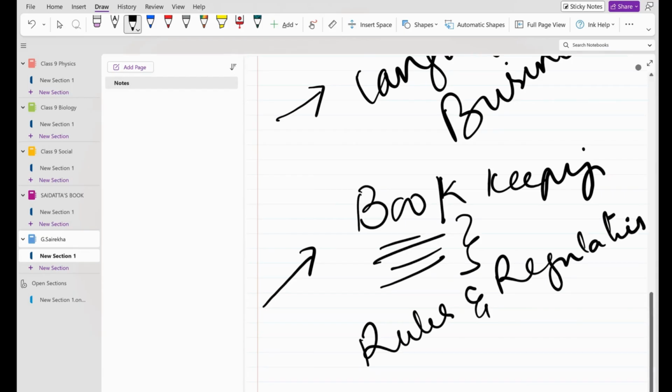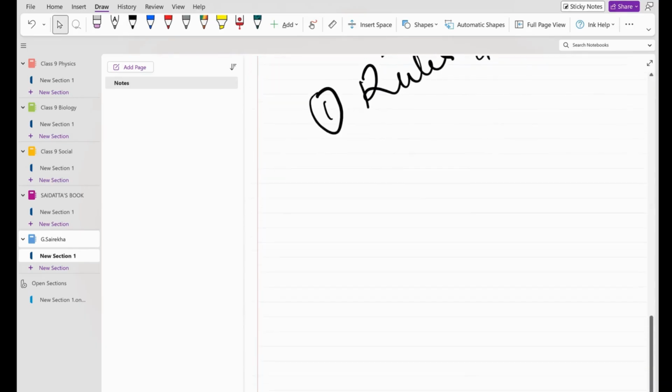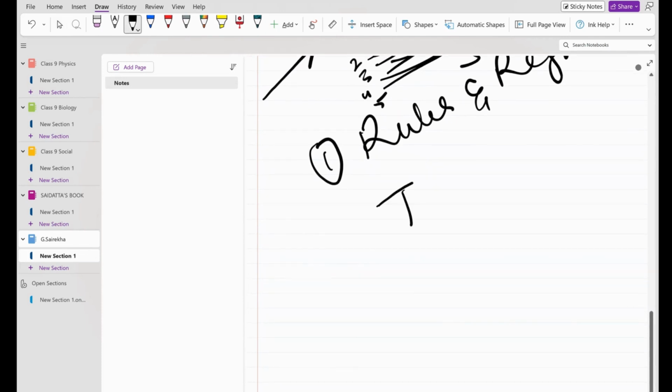Then, looking into bookkeeping and following certain rules and regulations, you prepare all the transactions on May 1st, 2nd, 3rd, 4th, 5th, whatever there are, into a concept called a journal.